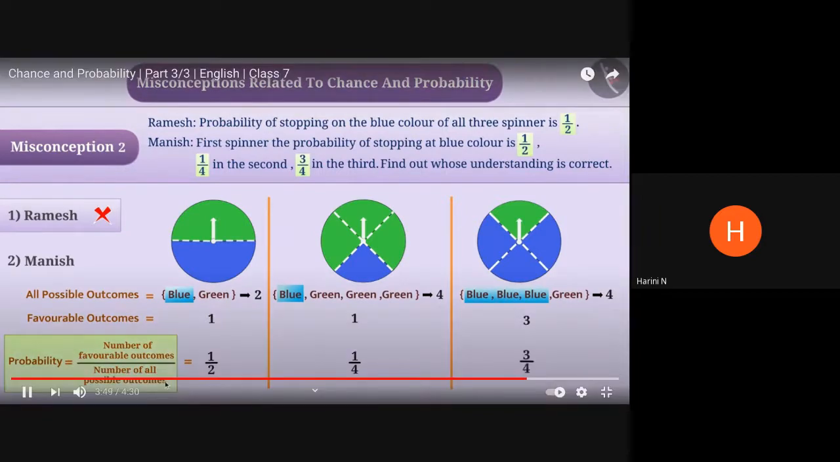In this way, the probability of getting blue color in the first spinner is 1 by 2, in the second spinner is 1 by 4, and in the third spinner is 3 by 4. That is, option 2 is the correct answer. Keep in mind that in such situations, probability does not depend on the number of colors but on the number of equal parts.